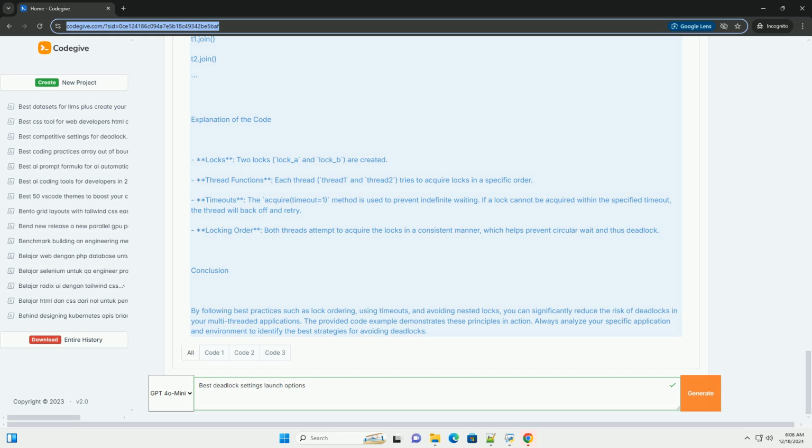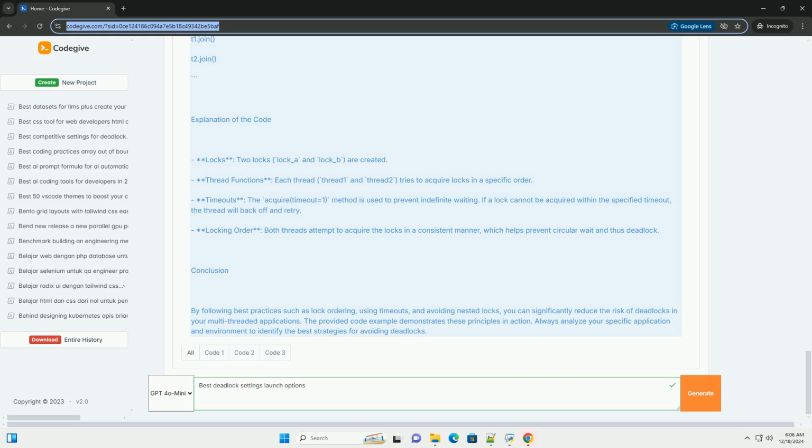Best practices to avoid deadlocks. 1. Lock ordering: always acquire locks in a consistent order across all threads. 2. Timeouts: use timeouts when trying to acquire locks to avoid waiting indefinitely. 3. Avoid nested locks: try to minimize the use of multiple locks at the same time. 4. Use try-lock: instead of blocking indefinitely, use mechanisms that allow you to attempt to acquire a lock without blocking. 5. Resource allocation graph: monitor resource allocation and release to detect potential deadlocks.